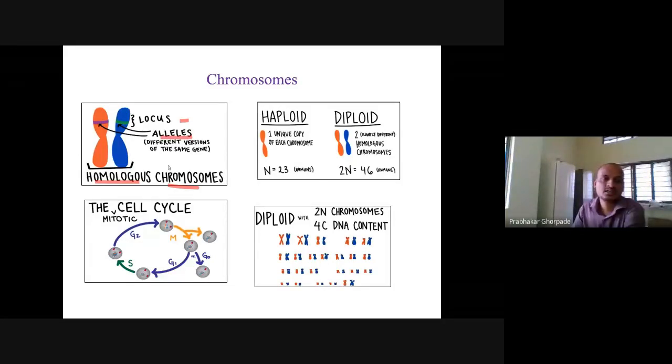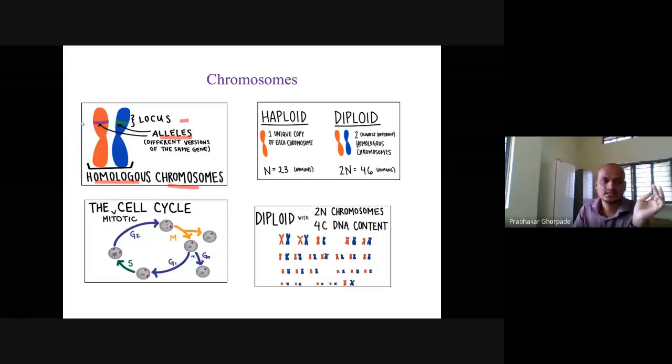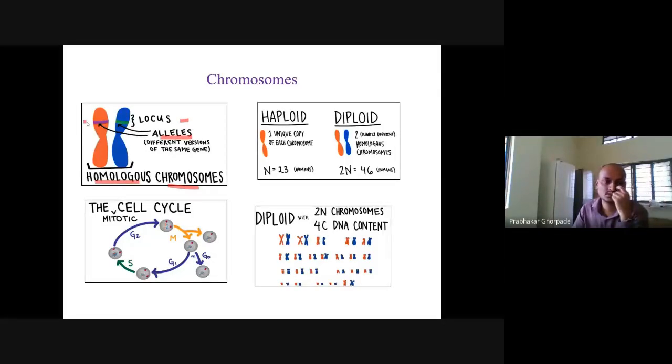Alleles are the different versions of the same gene. So for example, if the casein gene is on this chromosome number 1, on the counterpart of that chromosome there is again the casein 1 gene, but it may be a different version. So that is why we call them alleles.